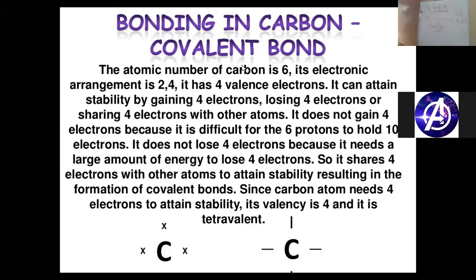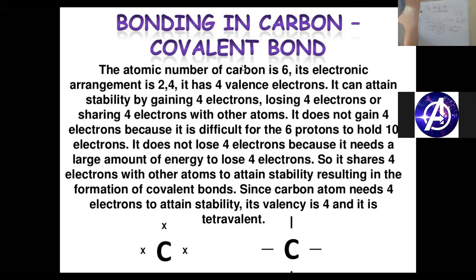So here the chlorine has not given the 1 electron. It has only shared 1 electron, and the shared pair will be counted towards both. Chlorine now has 8 electrons, 1, 2, 3, 4, 5, 6, 7, 8. So it has attained stability, and hydrogen has 2 electrons now, because the shared pair will be counted towards both the atoms and they have become stable. So this type of bond which is formed by sharing, this is known as covalent bond, right? Which is formed by the sharing of electrons, that's called a covalent bond.